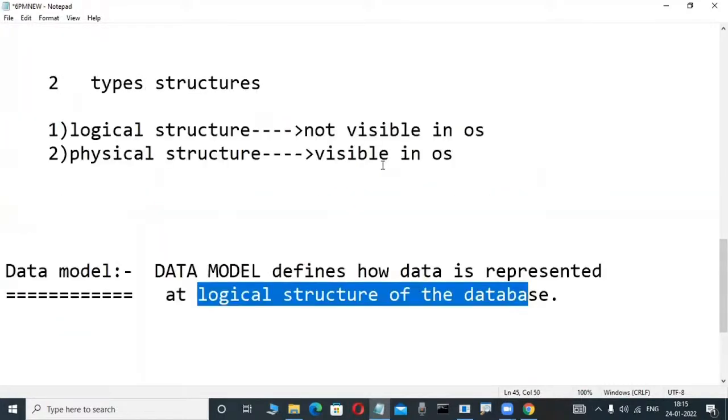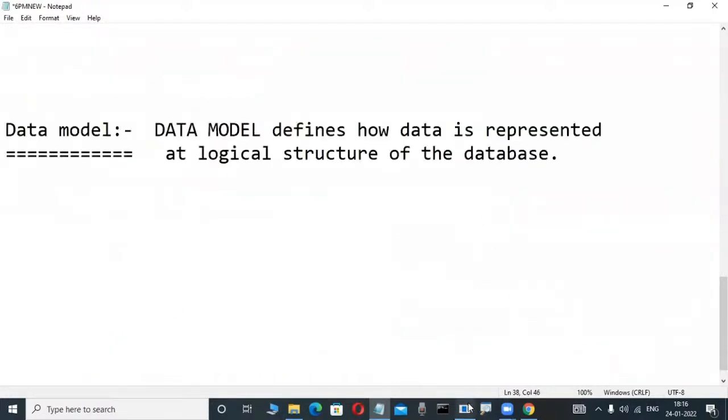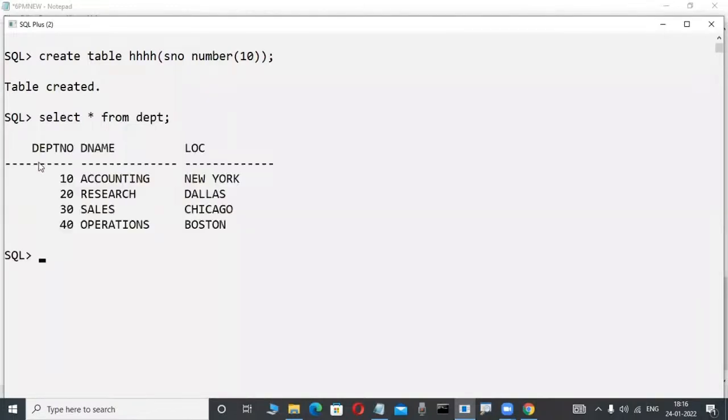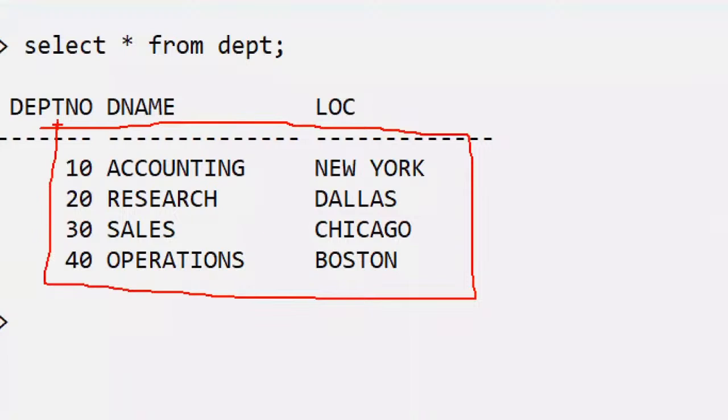As I told in previous classes, a structure which is not visible in the operating system is called a logical structure. Or maybe you are creating a table, which is not visible in the operating system, but that structure is visible in the database. Very good. Now in this database, how data is represented is specified in the format of records. Unfortunately, these collections of records are in matrix format. That's why always observe here: whenever there is a logical structure, data is represented at the logical structure in a matrix format, rows and columns.